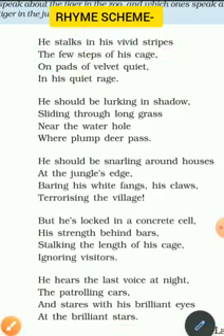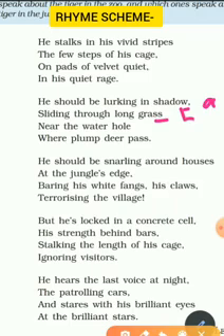Okay. Then proceeding to the second stanza, shadow we will consider as A. Then sliding through long grass, grass as B. Hole as C. Pass again as B, because grass and pass are rhyming. So whichever words are rhyming, we give the same letter. So the rhyme scheme for the second stanza is also A, B, C, B.